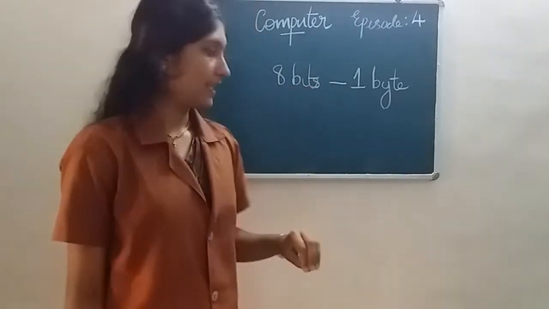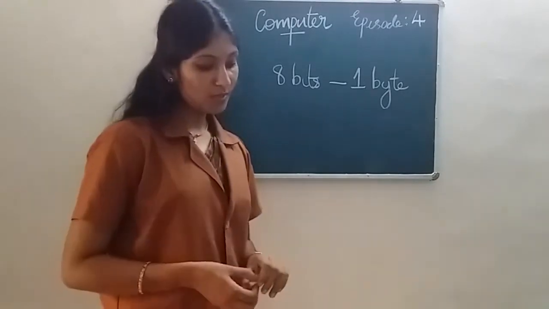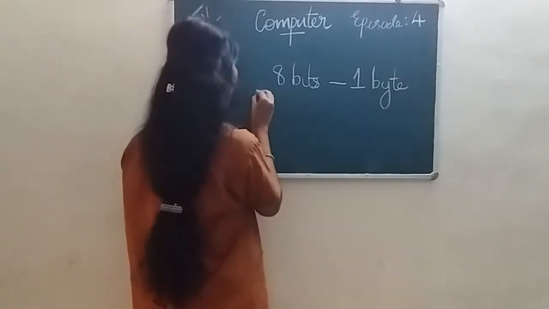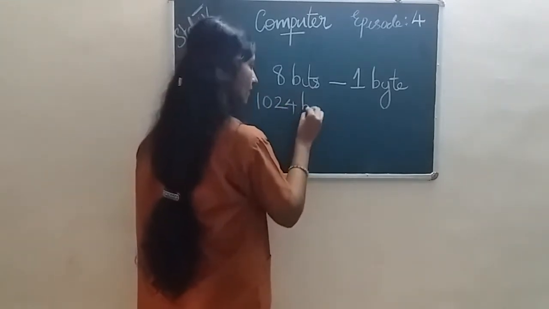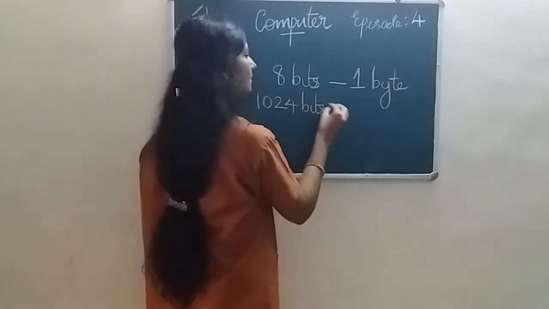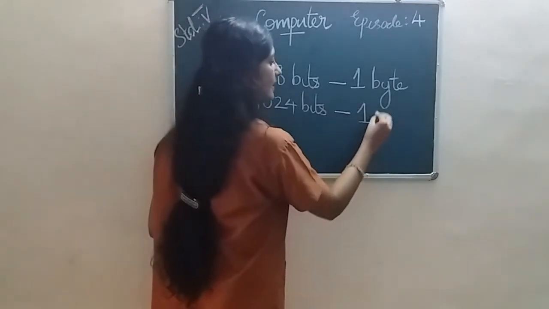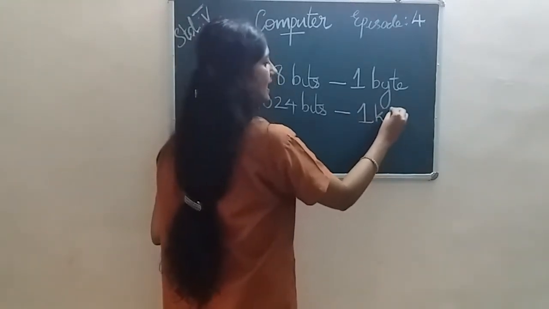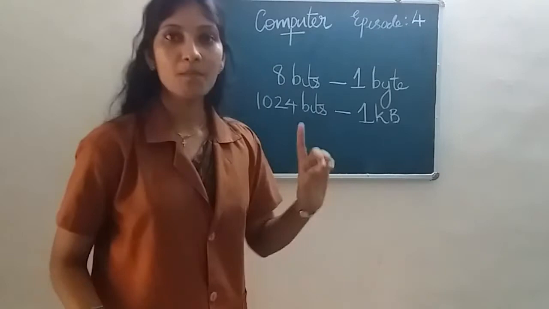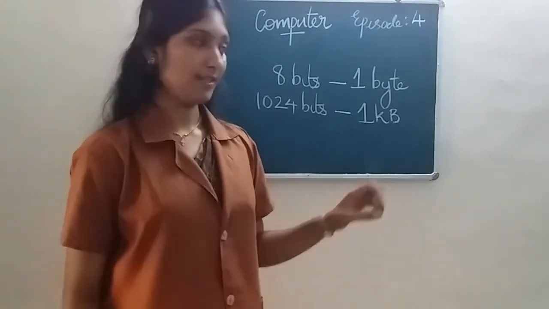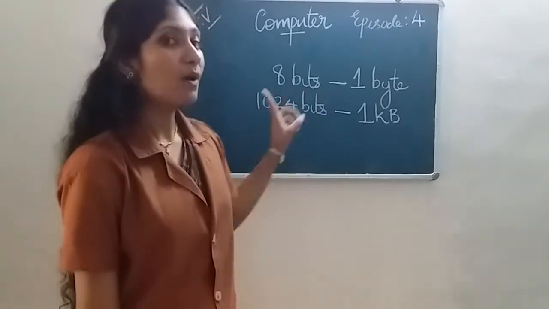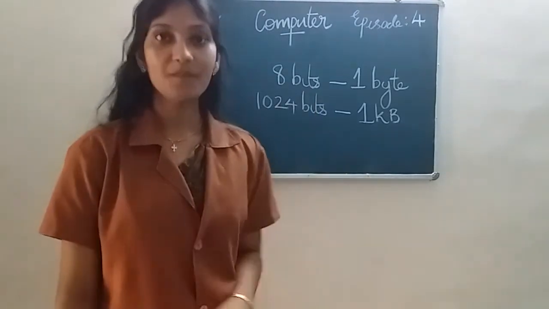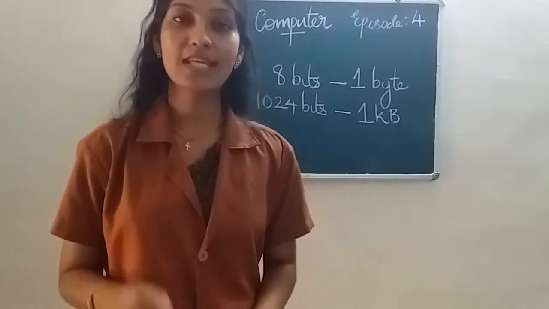Same way, 1024 bytes form 1 KB. KB means kilobytes. So 8 bits form 1 byte, and 1024 bytes form 1 KB. KB means kilobyte.